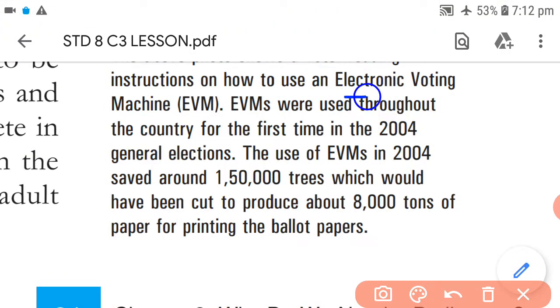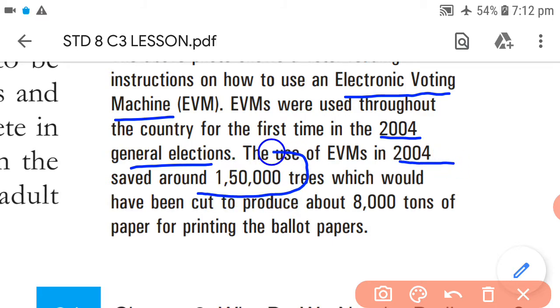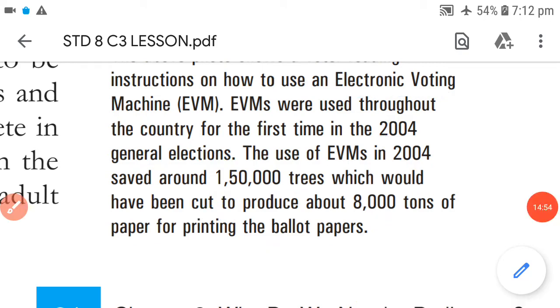So you can understand that it is the electronic voting machine, known as EVM, and EVMs were used throughout the country for the first time in the 2004 general elections. The use of EVMs in 2004 saved around 1,50,000 trees, which would have been cut to produce 8,000 tons of paper for printing the ballot papers.